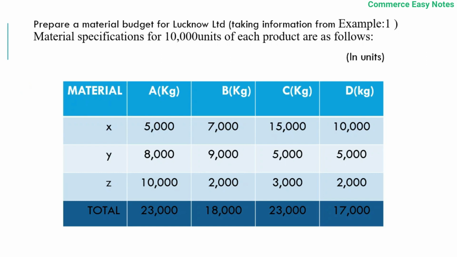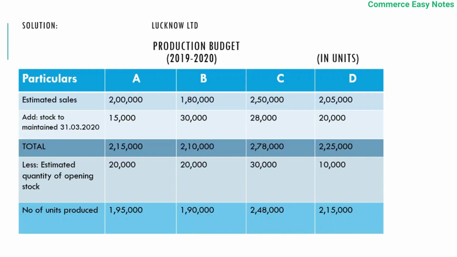Prepare a material budget for Lucknow Limited, taking information from example 1, the previous example. Here material specifications for 10,000 units of each product are given below. It is given in units below. That is likewise what we did for the production budget.